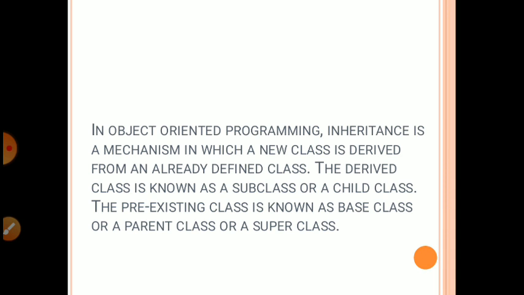Inheritance in object-oriented programming. Inheritance is a mechanism in which a new class is derived from an already defined class. Okay, the derived class is known as a subclass or child class. The pre-existing class is known as the base class, parent class, or super class.